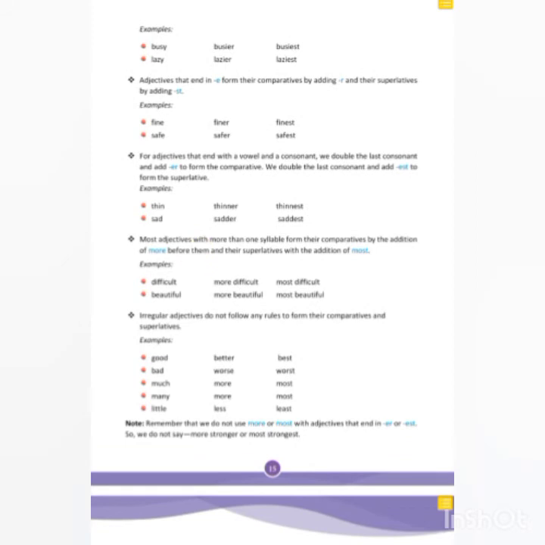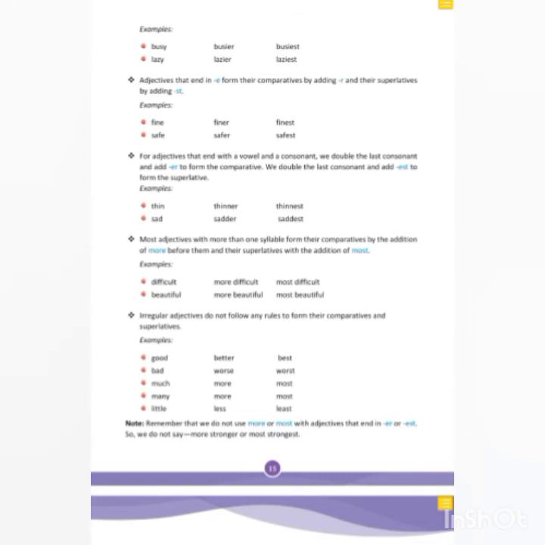For adjectives that end with a vowel and a consonant, see the combination. If a vowel comes and then a consonant comes, we double the last consonant. Suppose thin, so we double n here, and we put er for comparative, and for superlative we put st. So double n er, double n est. Thin, thinner, thinnest; sad, sadder, saddest.